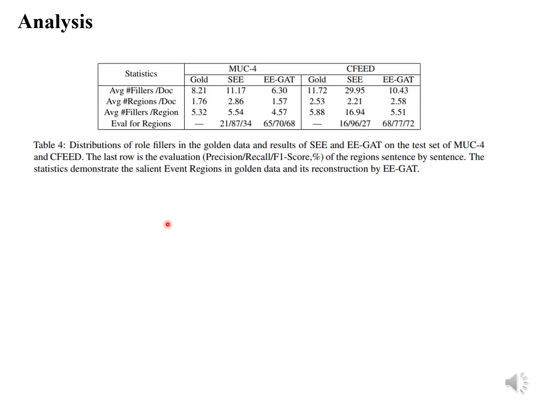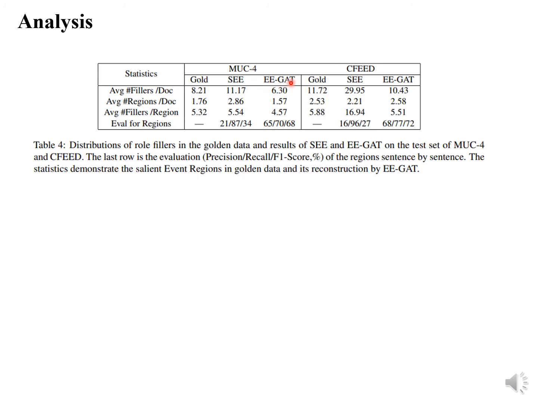We also do some analysis for our method. First, we evaluate how our model reconstructs those event regions. Like here, we can see in the MUC dataset in the gold standard, the document has an average of 1.76 regions. But after the sentence-level event extractor, this distribution is broken.